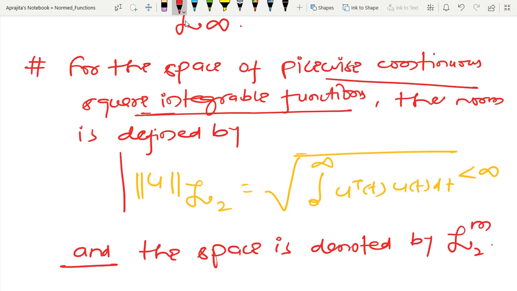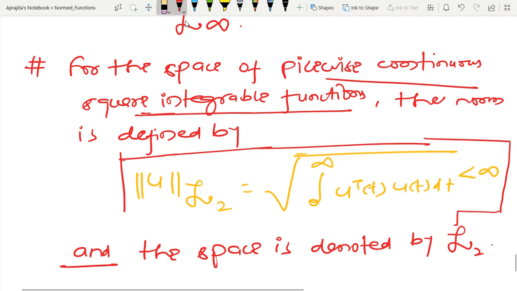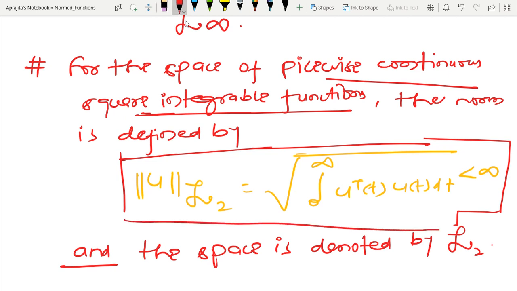And again, if you check with this norm, then it will satisfy all three properties. This is nothing but m, because again I am telling that from 0 to infinity it will map to Rm. So in this way I can define the space of piecewise continuous integrable functions, and the norm is defined like this.